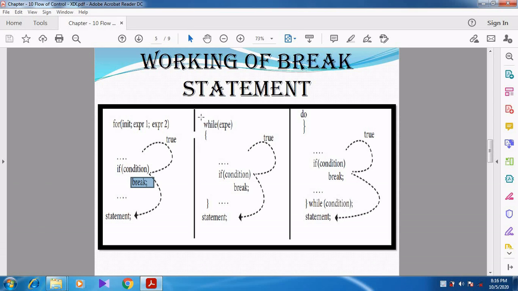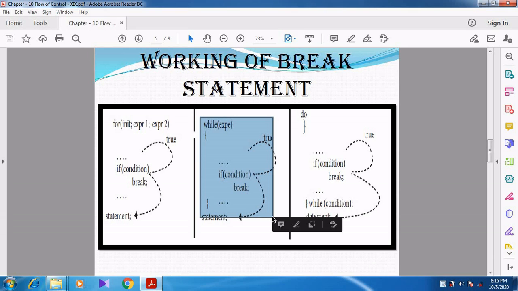Like that, if the break statement is given within the while, it automatically comes out of the while loop. Like that, if it is given inside the do while loop, whenever the keyword break is encountered, it comes out of the do while. That's why the arrow mark shows near the statement.